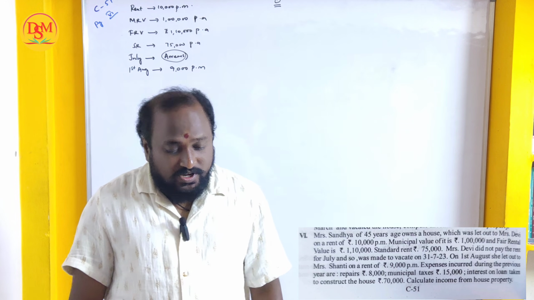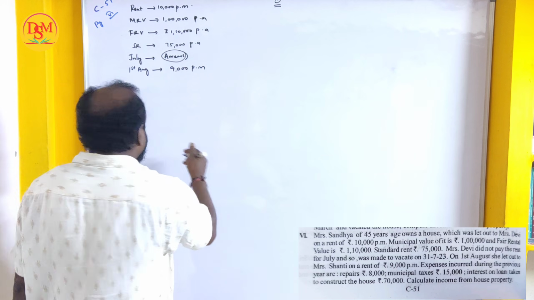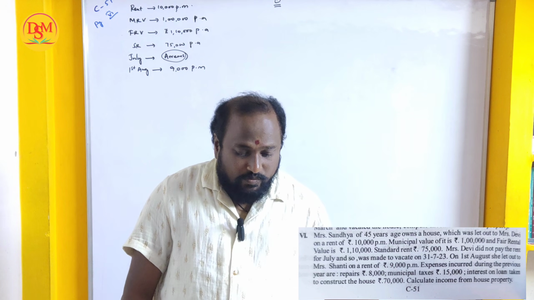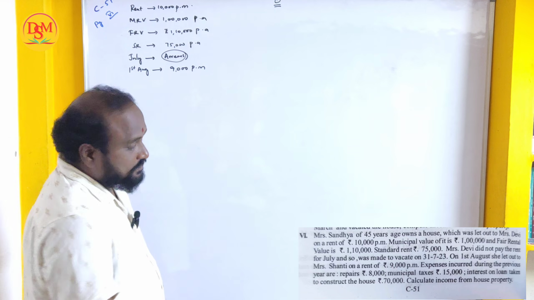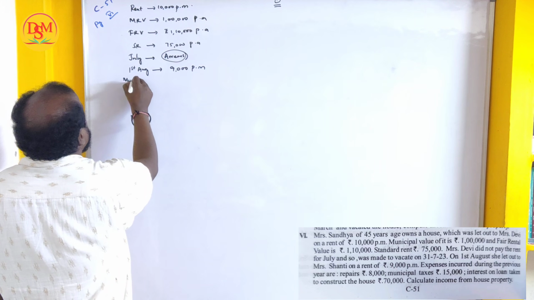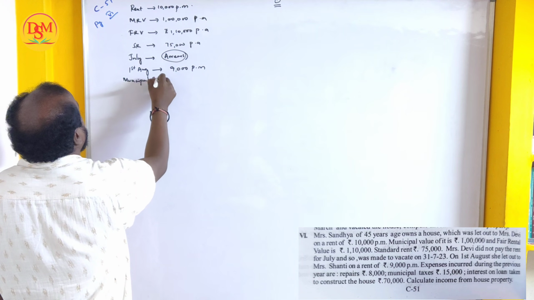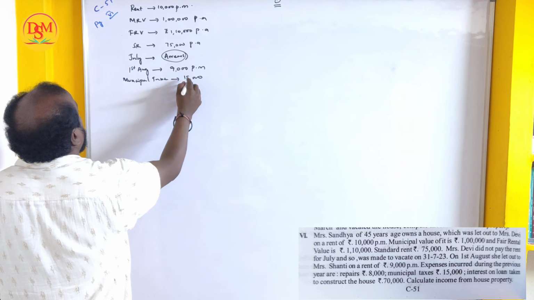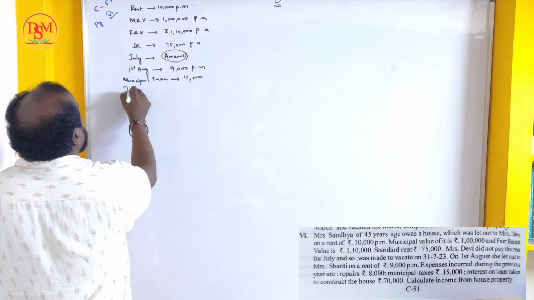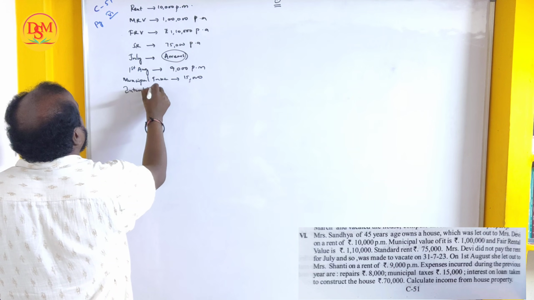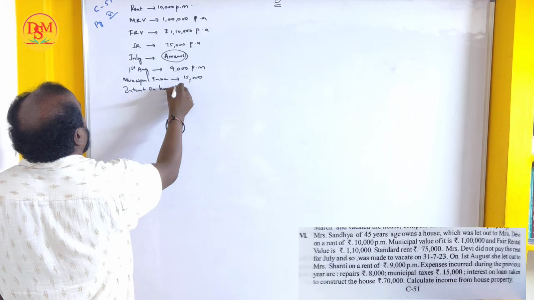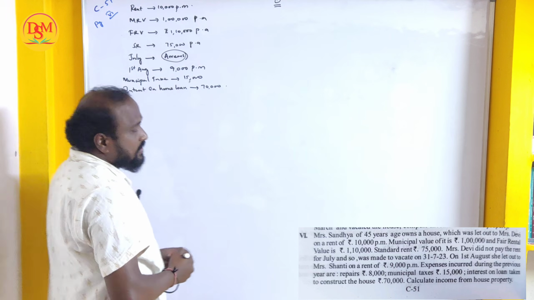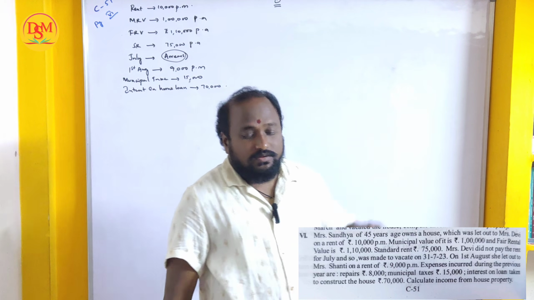Expenses incurred during the previous year are repairs 8,000 and municipal taxes 15,000. Interest on loan, interest on home loan is 70,000. Right, beta. So now let's start the sum.